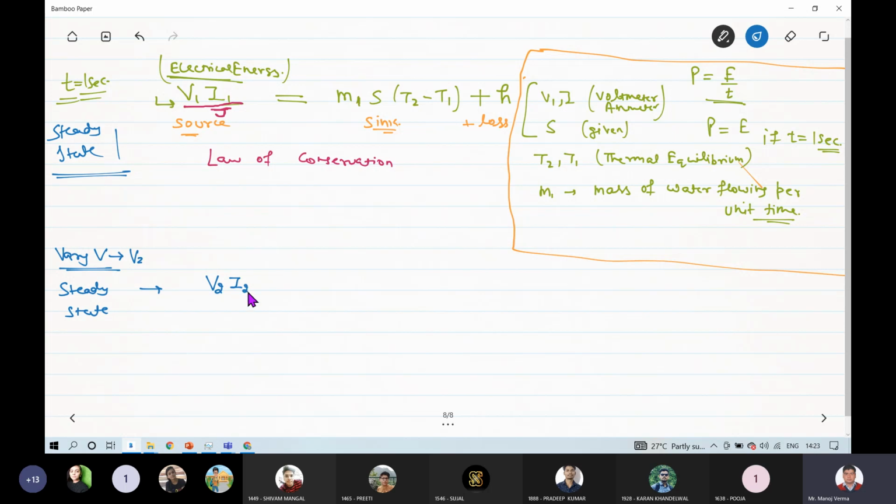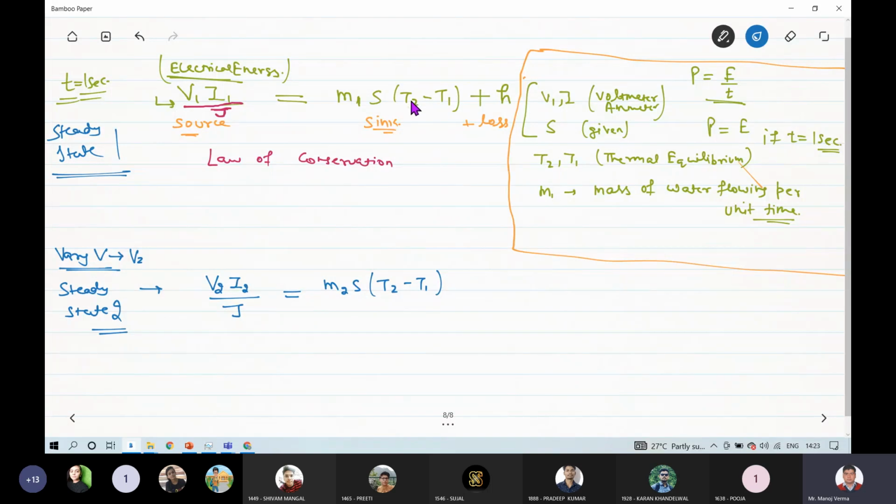So the second equation will become, H will remain there for the same reason. The expression for steady state 2 will be M2 S, specific heat, into T2 minus T1 at the second steady state.